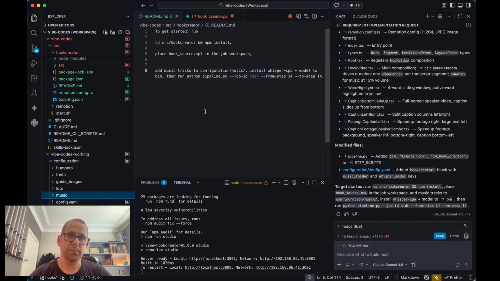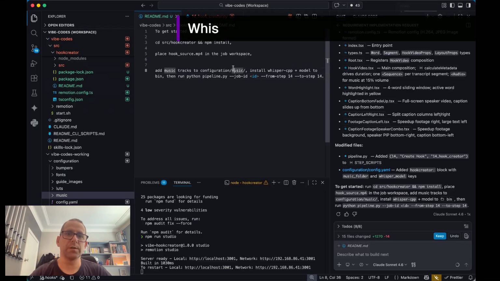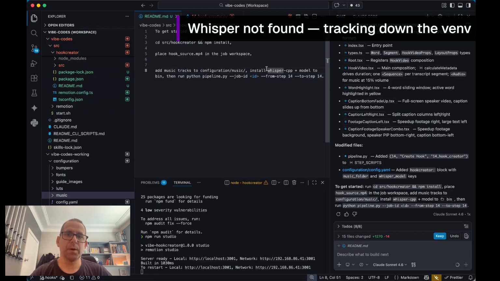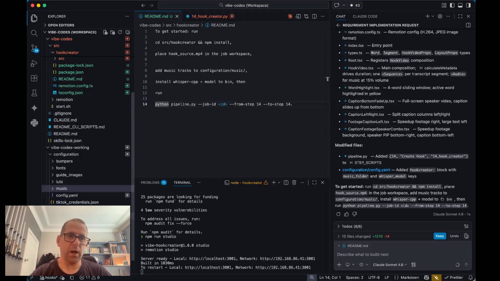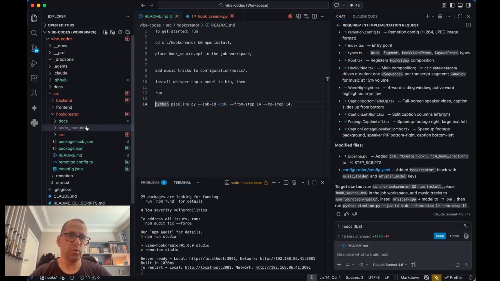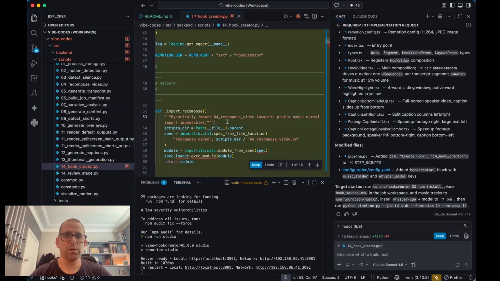Let's stay focused, because this might wander over to a part 3 to get this finished, depending on how tricky this gets. Install Whisper plus CPC model to bin. That should be installed. We'll cross that bridge when we come to it, and then run pipeline from step to step. Okay, so that's cool. Rather than running just the school, I think that will fail because I haven't got the overall job complete. So let's take a look at this.